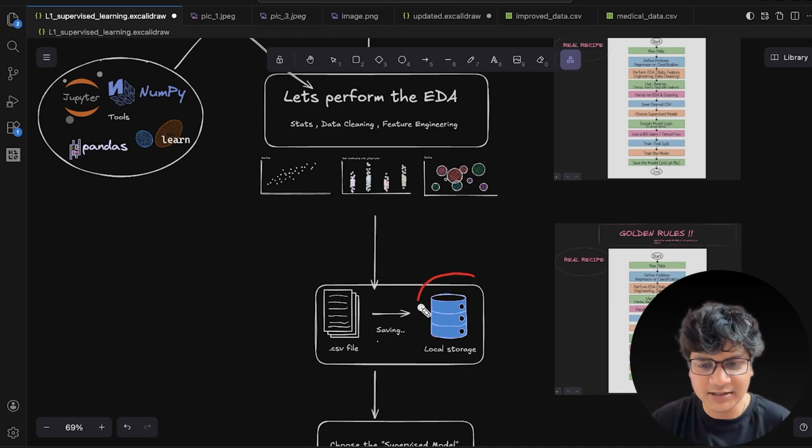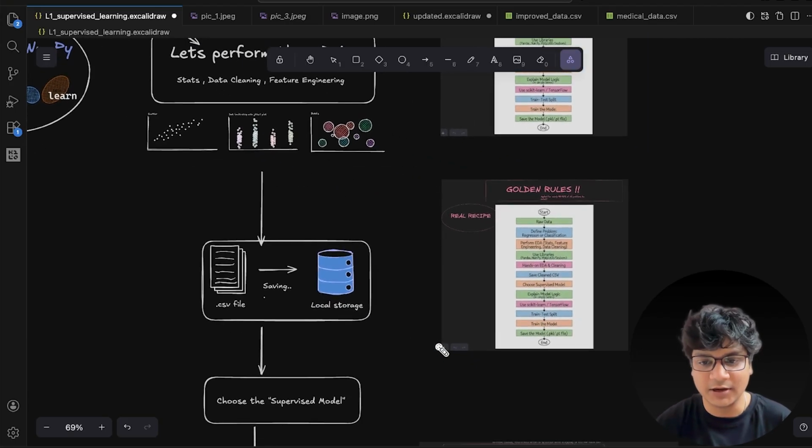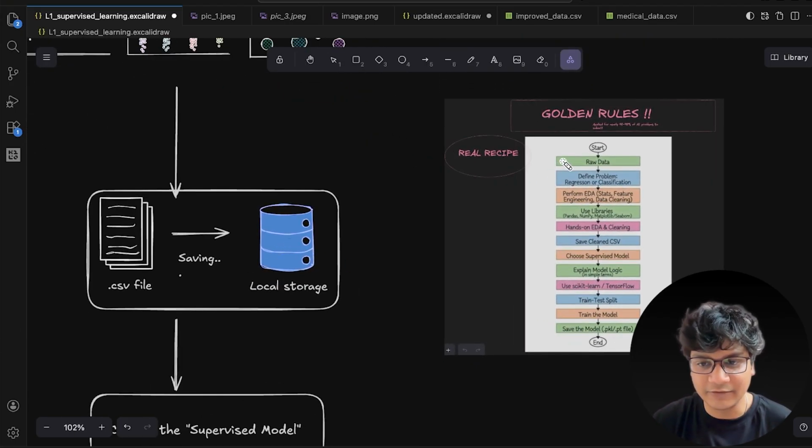So that we are supposed to save it into our local storage. Okay, so done. Now let's say that we have the raw data, right? We have done the problem. We have gone through the problem which was given to us by our client, right? Then we have decided whether it is a regression problem or a classification problem.